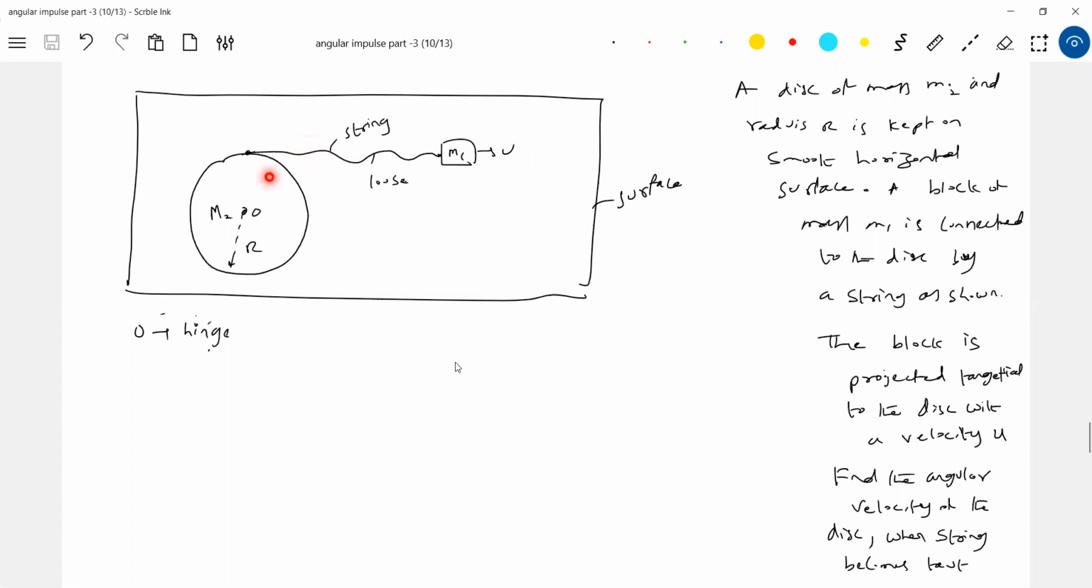That impulse will set up angular impulse about O, and it will make it rotate. And similarly, that impulse will make this particular block have momentum. It will change the momentum of this. So finally,